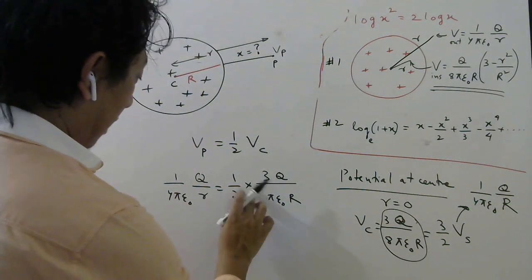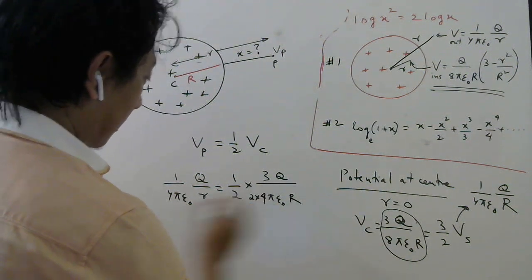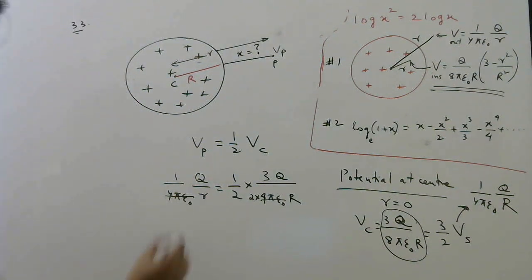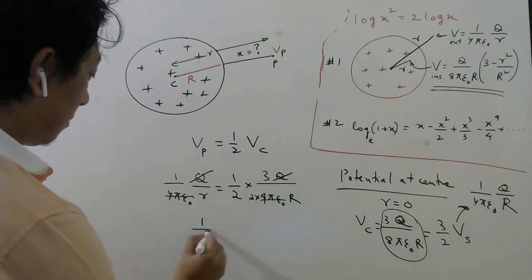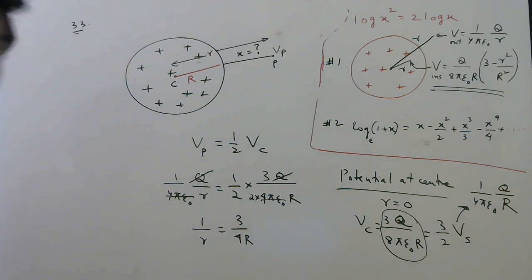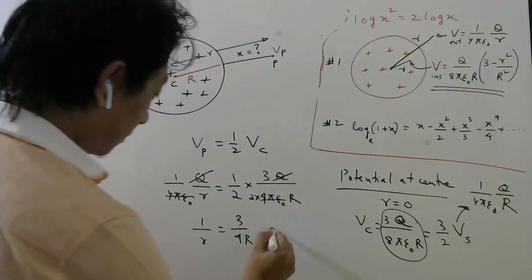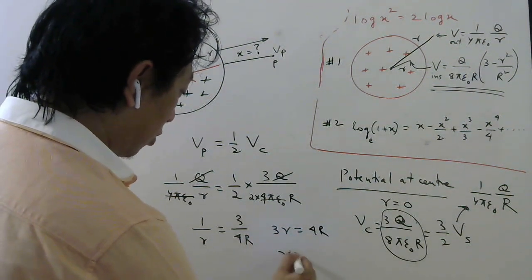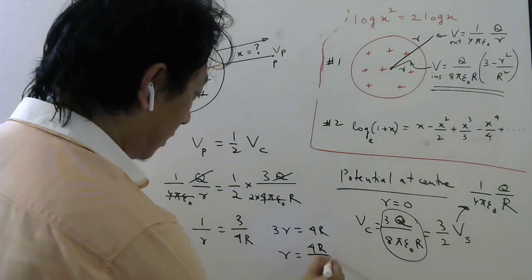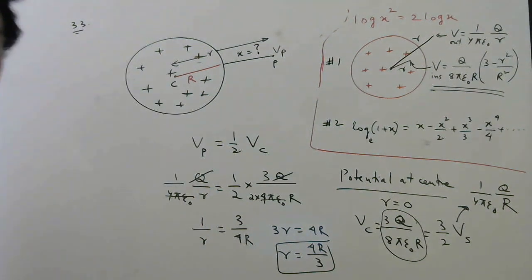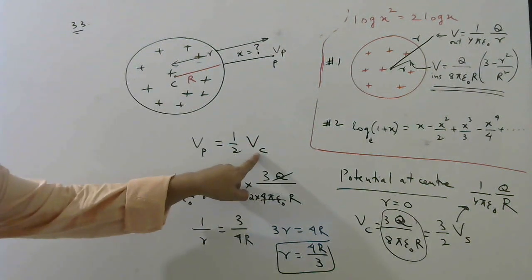So this I can write as 2 into 4 also, right? So 4 pi epsilon naught cancel, Q also cancel. So 1 by r will be 3 by 4 capital R. Cross multiply. So 3 small r will be 4 capital R. So small r will be 4R by 3. So at this distance from the center, potential will be half of potential at center.